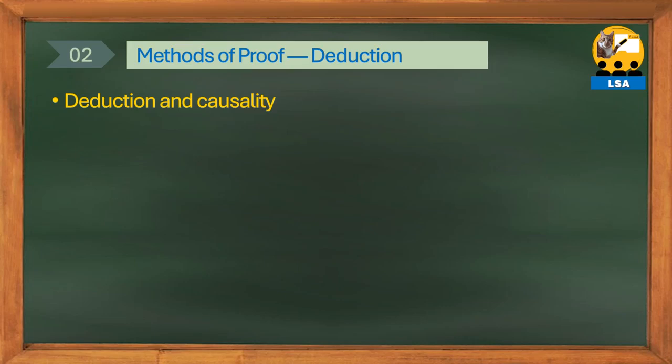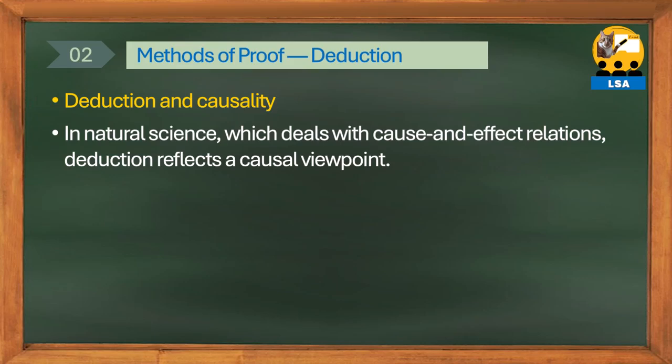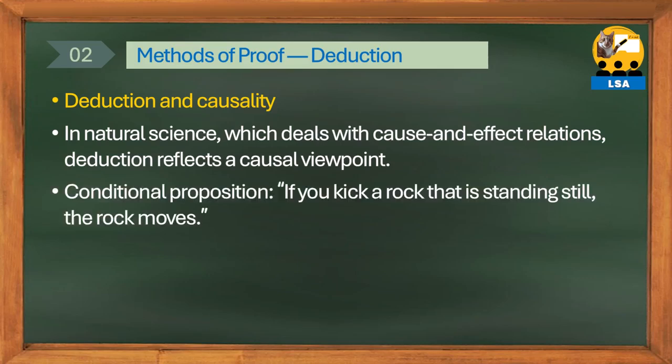Here, let's examine deductive relationships and causality, which are very important in natural science. In natural science dealing with causality, deduction reflects causality. In natural science, the logical relationship of cause and effect, where, because of this and this, it is that and that, constitutes the deductive relationship of if P, then Q. Taking an example from physics, let's consider the conditional proposition: if you kick a standing stone, the stone moves.